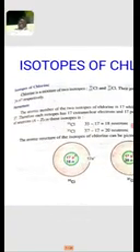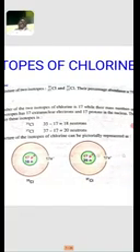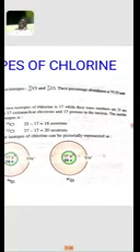Then another example, isotopes of the chlorine atom. Chlorine exists as 2 isotopes, chlorine 35 and chlorine 37. Their percentage abundances are 75.53 and 24.47 respectively. The same element having the same atomic number but a different mass number is called an isotope. So in the isotope representation of chlorine, chlorine 35 contains 17 protons and 18 neutrons in the nuclide, and chlorine 37 contains 17 protons and 20 neutrons in the nuclide.